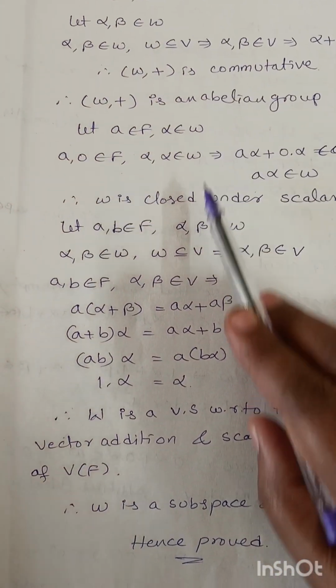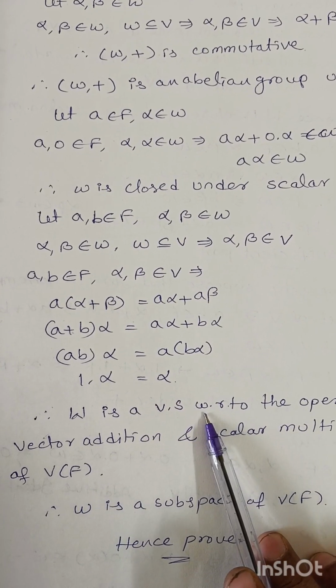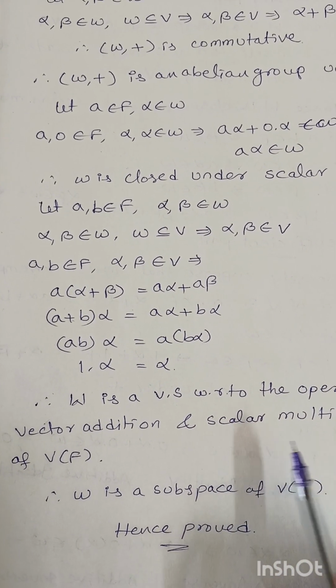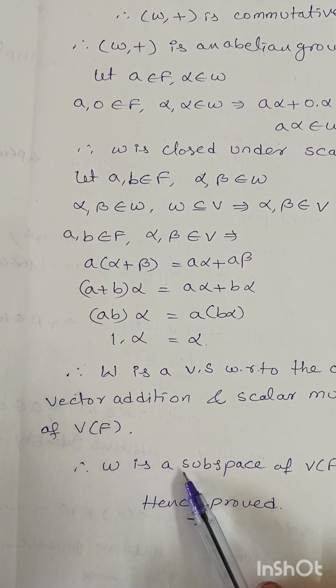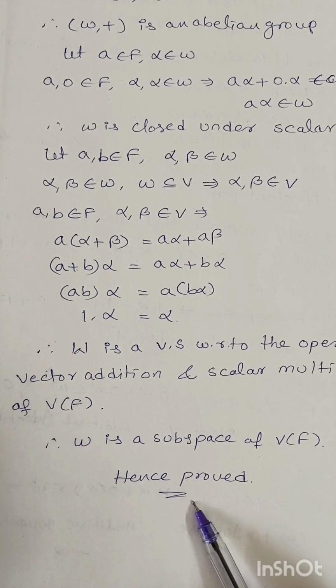So from all these properties, we say W is a vector space with respect to the operations of vector addition and scalar multiplication of V(F). Therefore, W is a subspace of V(F). Hence proved.